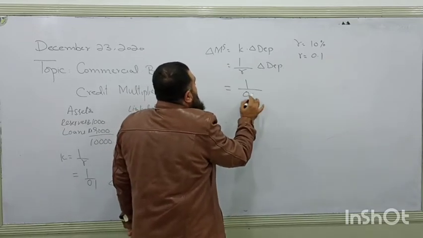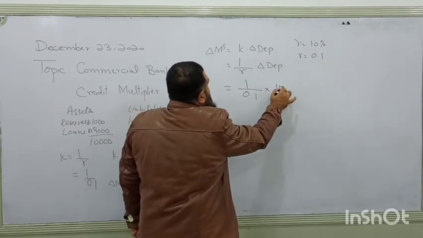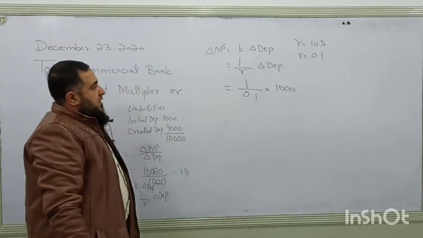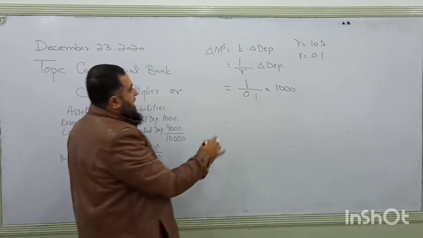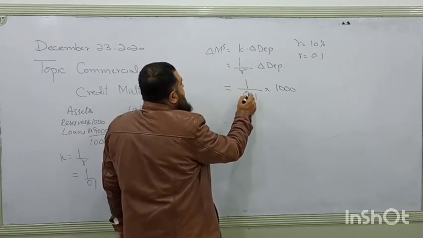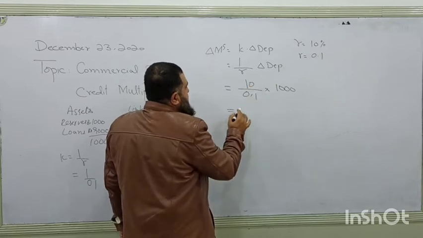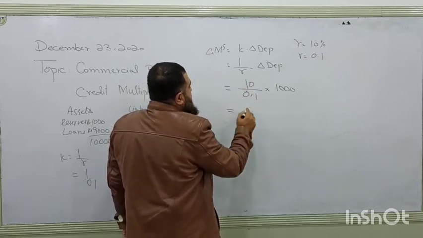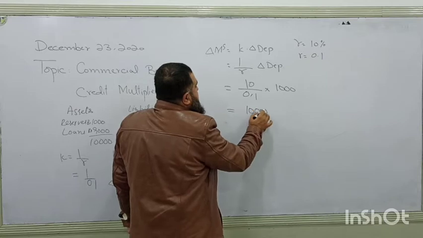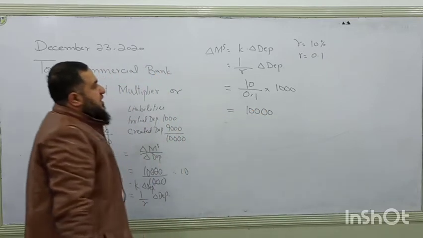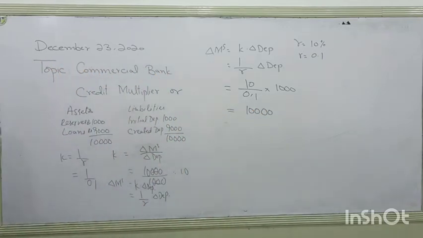So 1 over 0.1, and there was an initial deposit of 1000. What will the total money supply be? If you solve this decimal, the 10 comes to the numerator. So 10 multiplied by 1000, the total money supply goes to 10,000. Ten times money will be created when the reserve ratio is 10%.